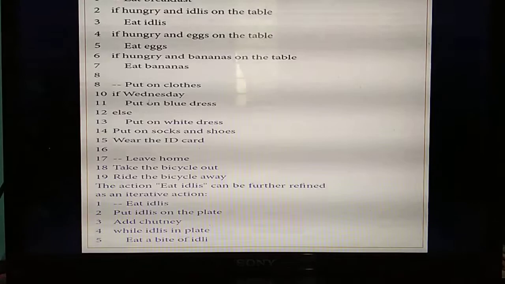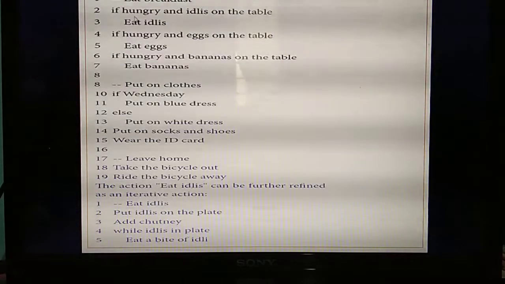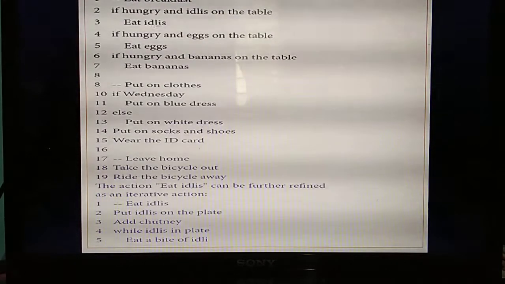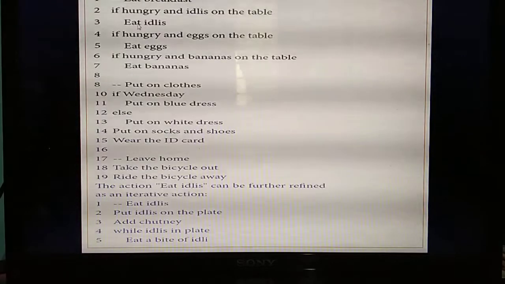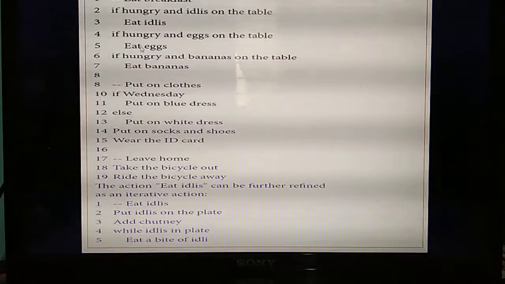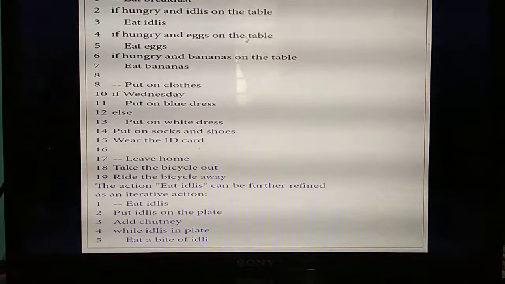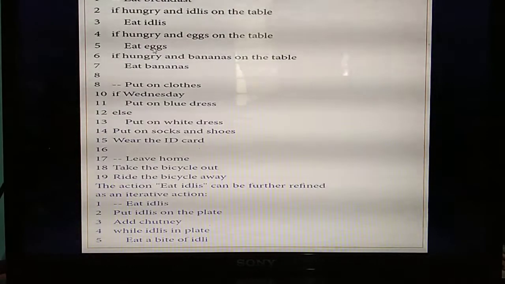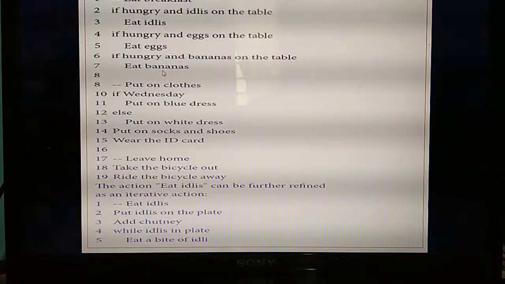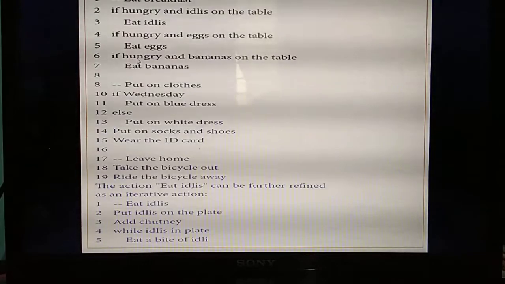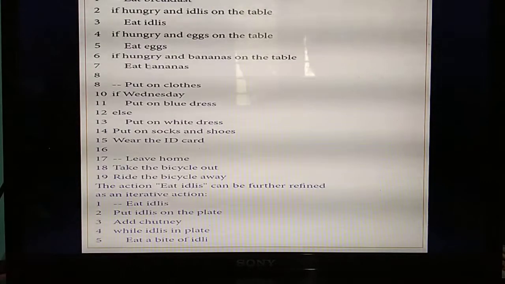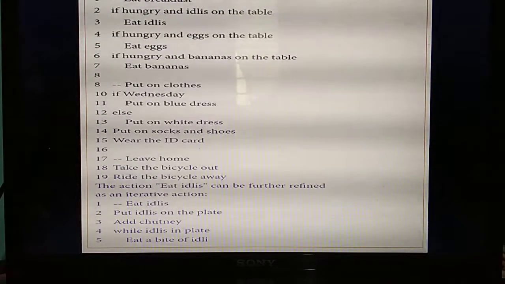Understand? Listen. So, eat breakfast. When will he eat? If he is feeling hungry and idli is on the table, he or she will eat idli. Next, when will he eat egg? If he or she feels hungry and egg is on the table, he or she will eat egg. Next, when will he eat banana? If he or she feels hungry and banana is on the table, he or she will eat banana. So first task completed, eat breakfast.